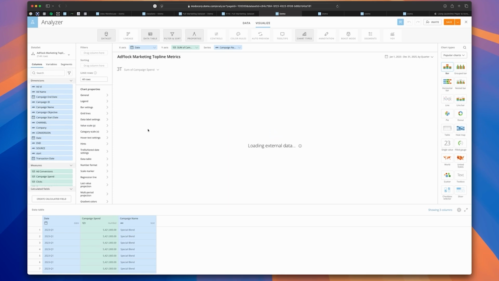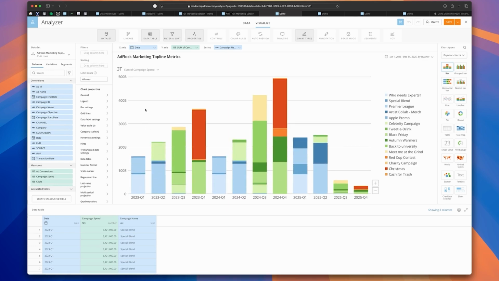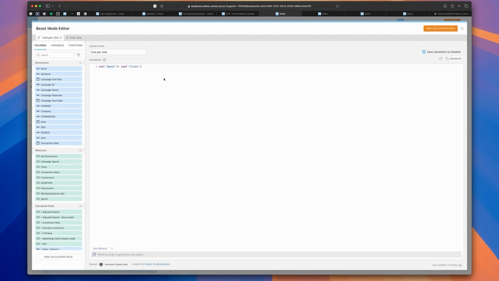Analyzer is, again, Domo's low-code, no-code tool for building charts and visualizations. Once I'm loaded into the Analyzer view, I can very easily view all of the dimensions and metrics that I have available to me. You'll also notice that we have calculated fields. These allow us to add dynamic formulas, things like ratios and percentages that we want to run at the visualization layer. More advanced things such as window functions are also supported in this formula builder. So in this example, I want to calculate my cost per click, and so I'm dividing my spend by my clicks.